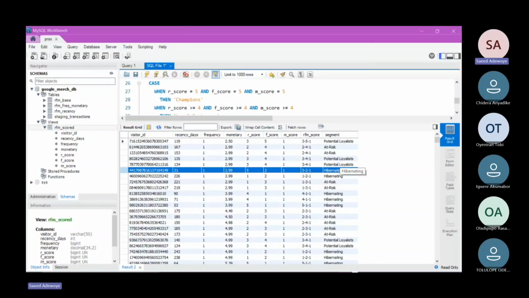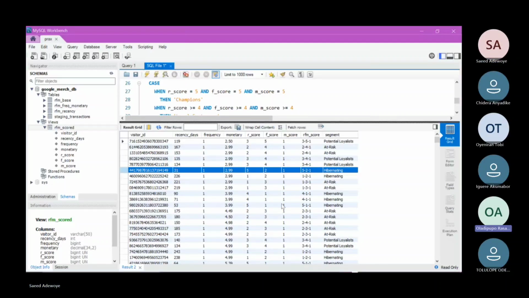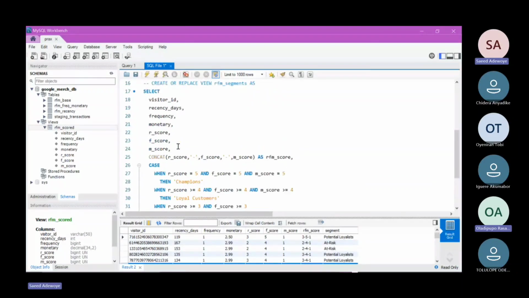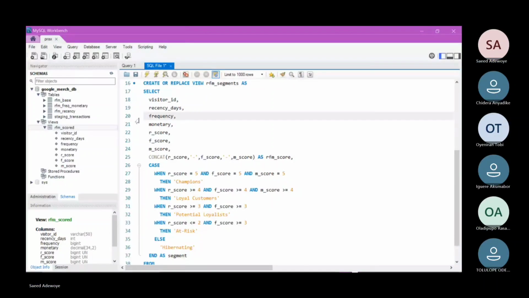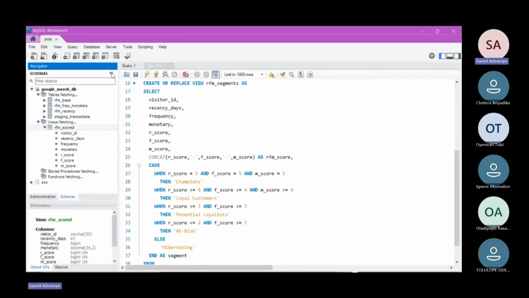So let's also save this particular table as a view. For us to save that as a view, we'll create the view table for that. Create or replace view. That's what this particular line of query is doing. So we can simply create the view of this table. Let's simply run that, Control Enter, and let's refresh this. As you can see now, we have two views: the RFM scored view and the RFM segment view. Underneath it, we have this segment part. So we are done with the MySQL part of the analysis.